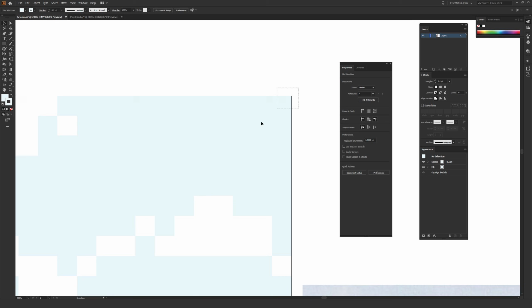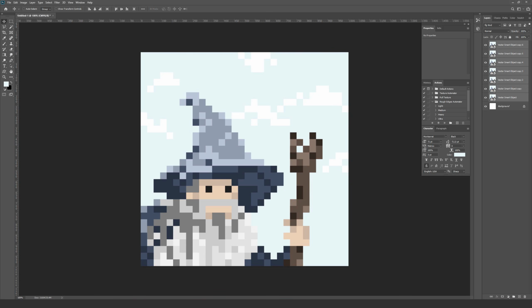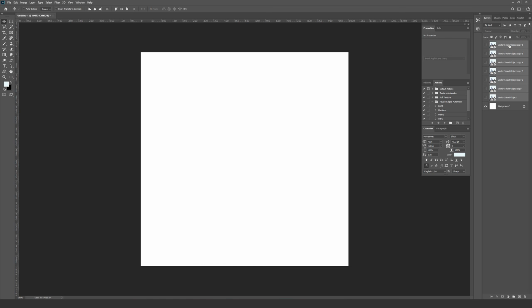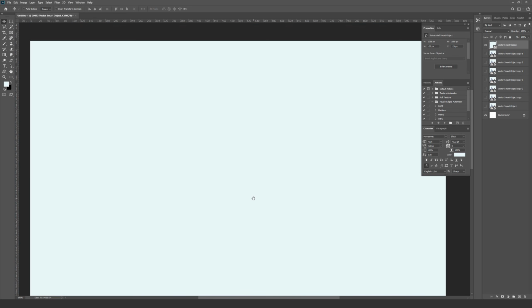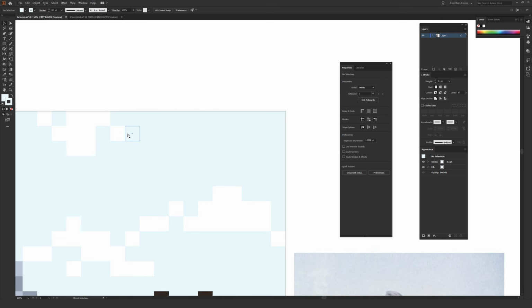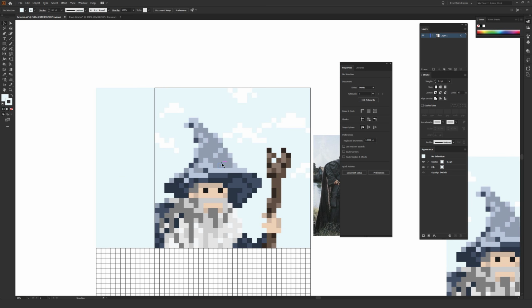So I'll do 0.1, and then I'll just select some boxes here to see how this looks as I bring it into Photoshop. So I made a 0.1 stroke, I'm pasting that in here, and all I'm looking for is any sort of a gap between these colors. And as you can see, there is no gap whatsoever when you build out your artwork like that. So that is an alternative way of solving that problem. If you prefer it that way, you would just do that for each and every color.